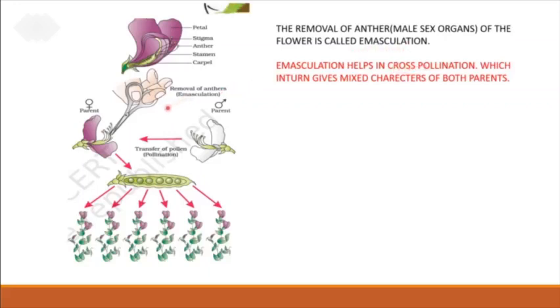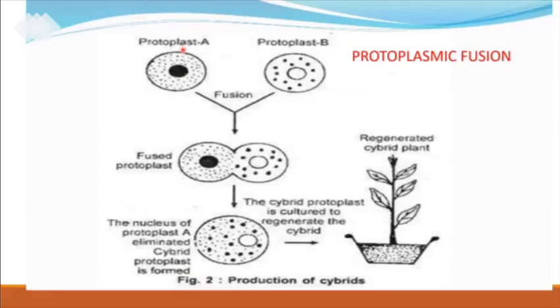Okay, children, here he is removing the anthers and this process is called emasculation. Later, he will get pollen from another parent which has the desired characters and cross-pollinate it. After cross-pollination, it undergoes fertilization and produces seeds, and these seeds will have both the parental characters. This is one technique to get mixed characters or hybrid varieties. Children, did you follow me?